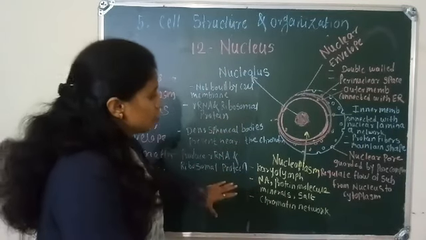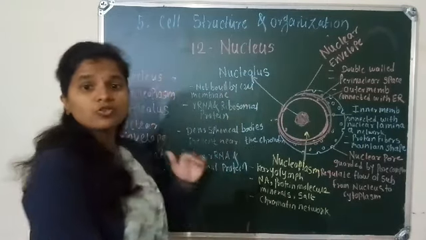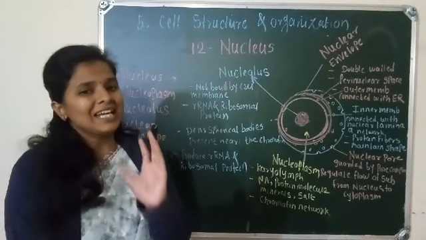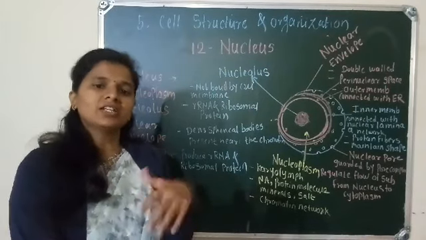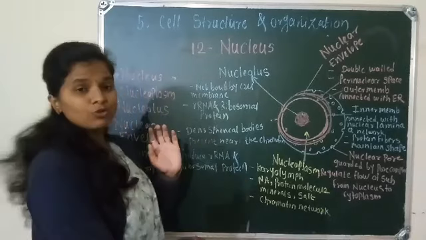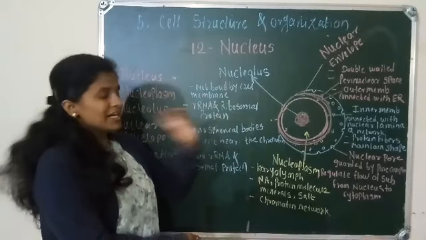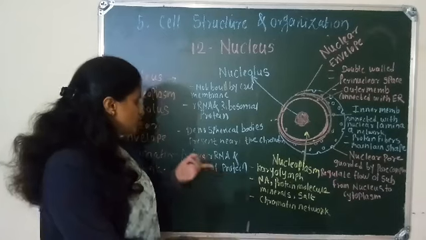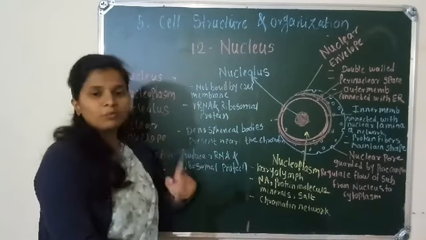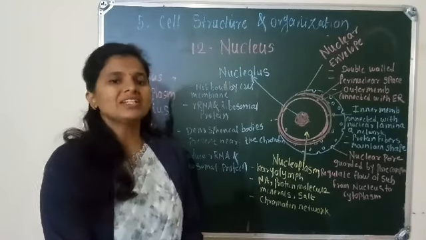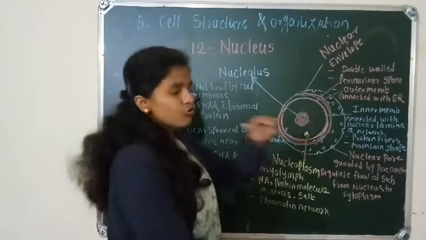So this is about the nucleolus. Nucleolus is a small dense body present near the chromatin network, which is made up of rRNA and ribosomal protein, and it also produces rRNA and ribosomal protein which is required in protein synthesis. Next point is the nucleoplasm.